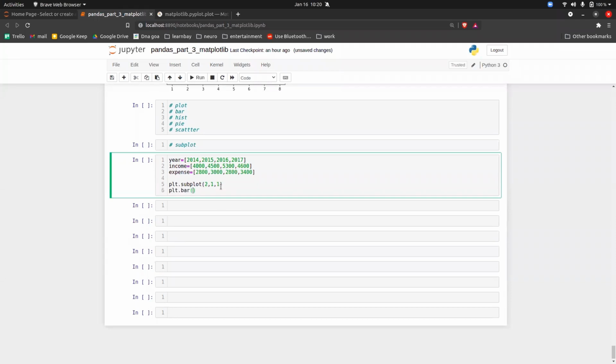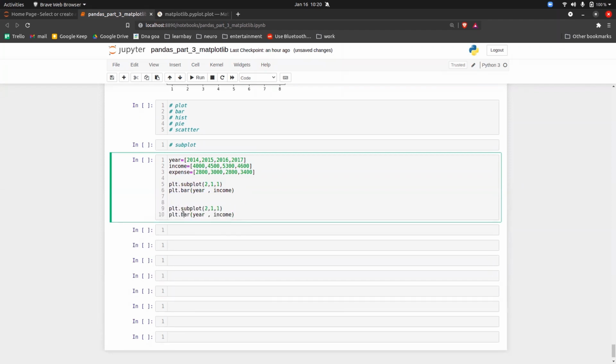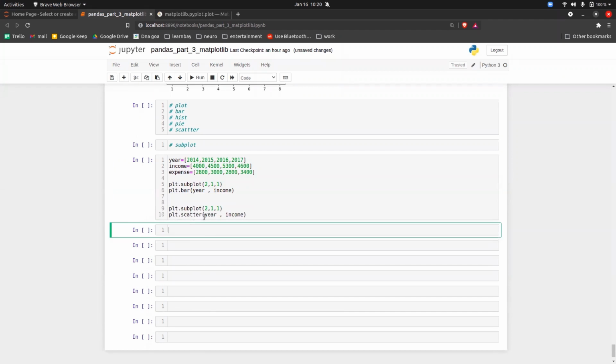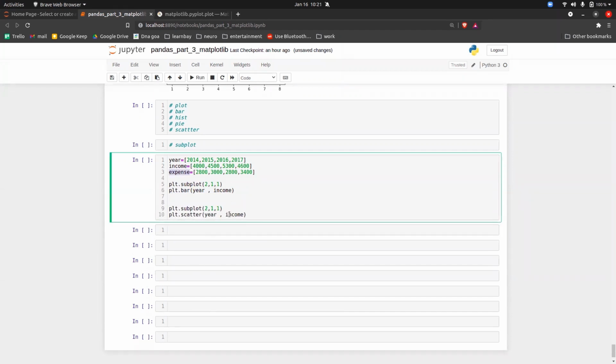Perfect. Then plt.bar with year comma income. Okay, then copy this and let's say I want a scatter plot where year and expense. Okay, and this will be set and executed.